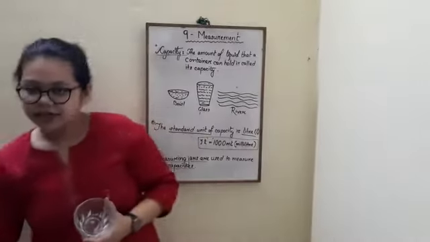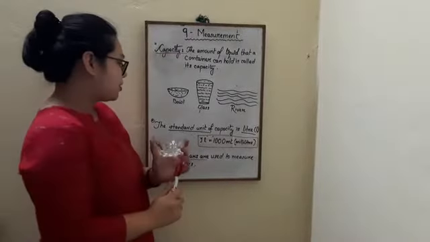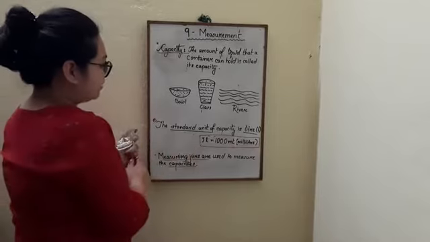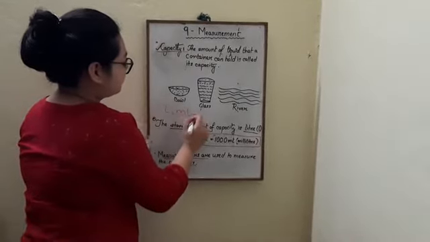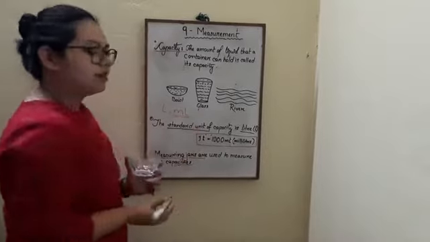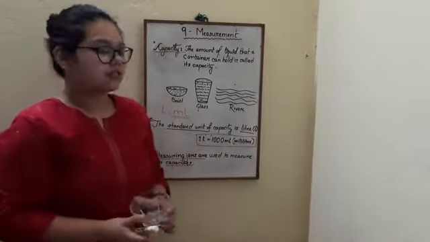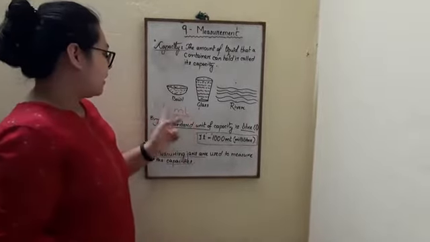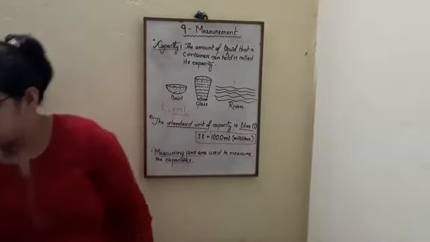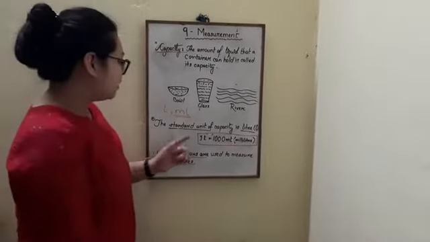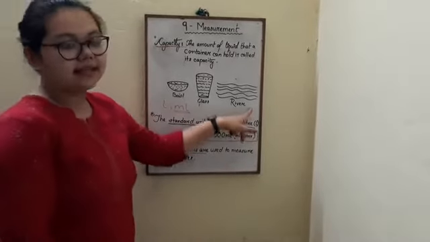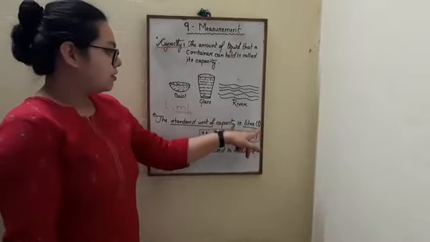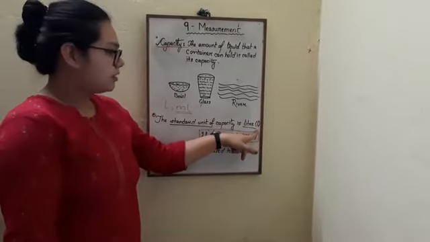Now, capacity is measured in liters and milliliters. Milliliter is the unit used to measure small capacities, and liter is used to measure big capacities. The standard unit of capacity is liter, and liter is denoted with the letter small l.